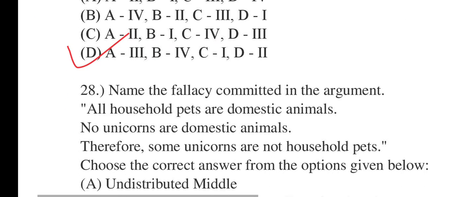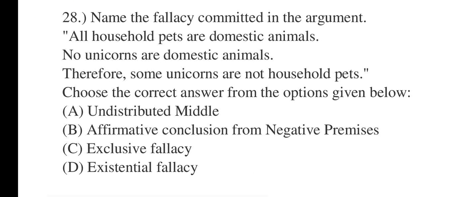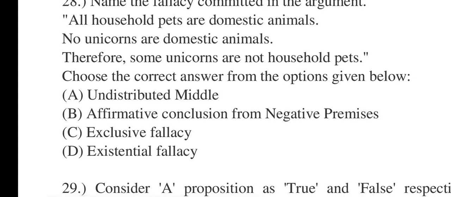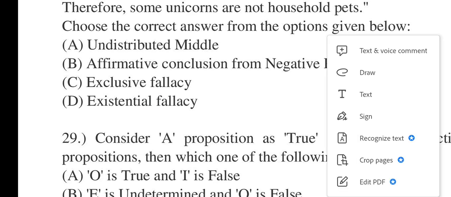Then 28 says name the fallacy committed in this argument. In the argument, all household pets are domestic animals. No unicorns are domestic animals. Therefore, some unicorns are not household pets. Choose the correct answer from the options given below. Undistributed middle, affirmative conclusion from negative premises, exclusive fallacy, existential fallacy. 28. It will be existential fallacy.